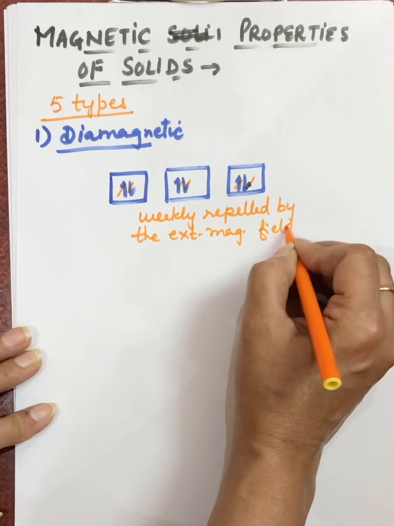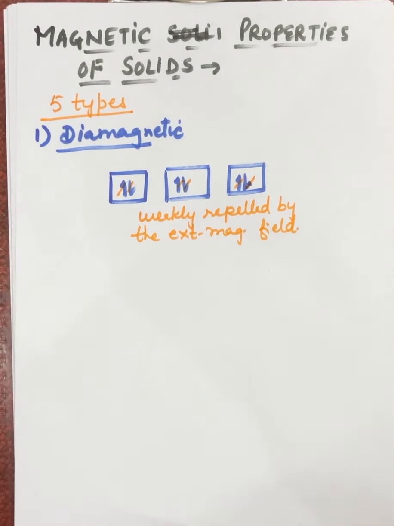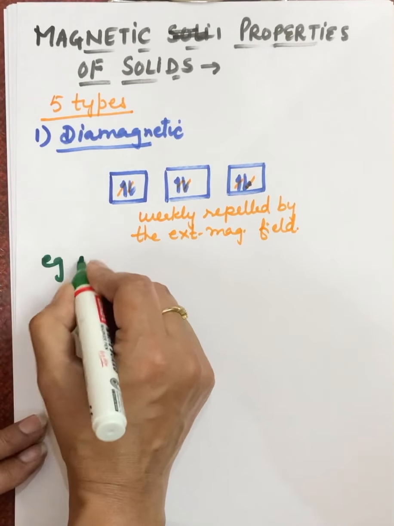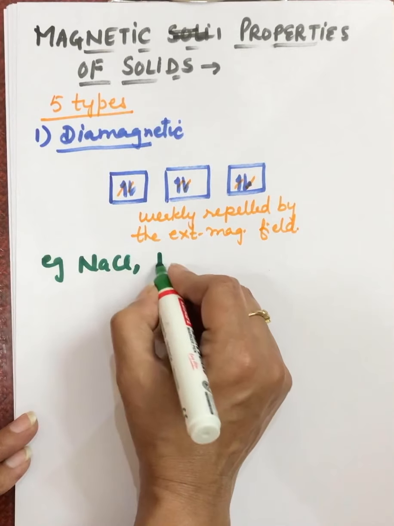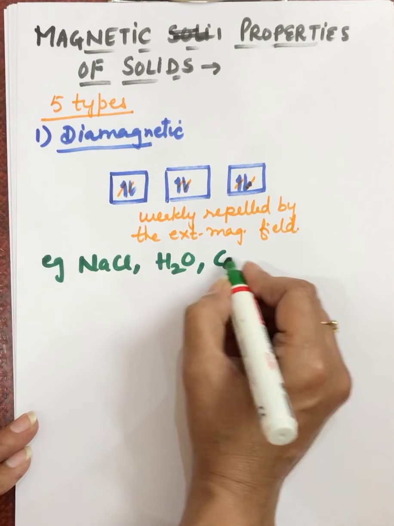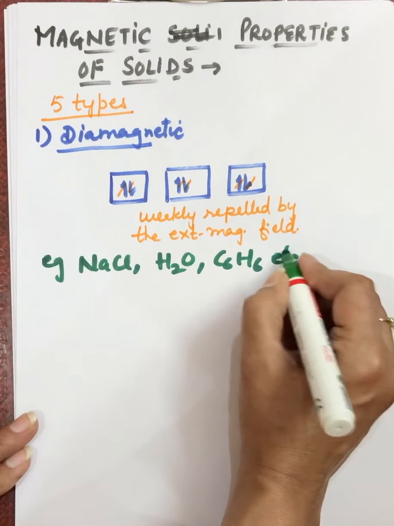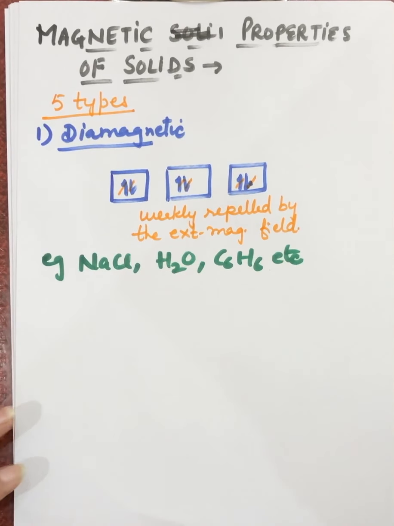And then we have to learn examples of diamagnetic substances. One example is NaCl. Then we have water, benzene, etc. These substances are diamagnetic in nature because all electrons here are paired up. Next, after this, we have